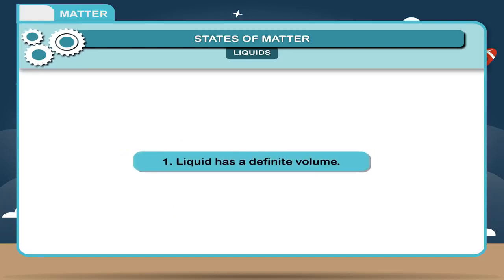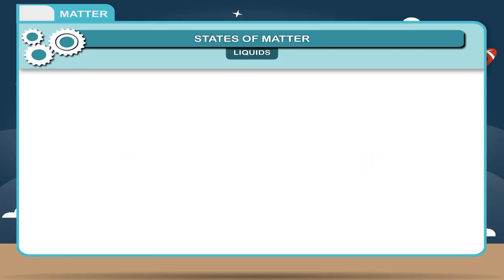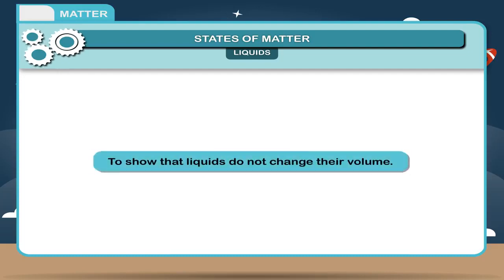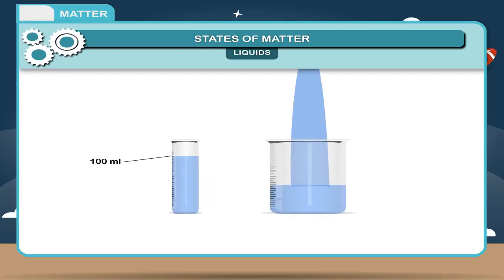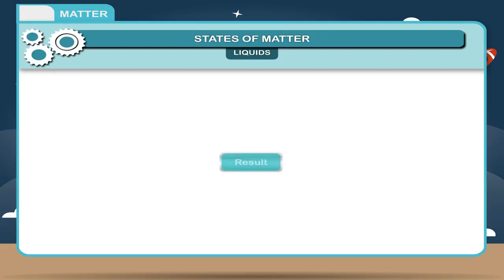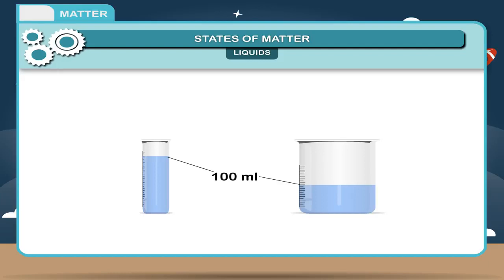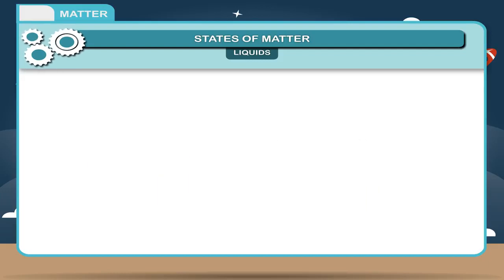1. Liquid has a definite volume. Activity. To show that liquids do not change their volume, fill 100 ml of water into graduated measuring cylinders. We find water level in every graduated measuring cylinder shows a mark of 100 ml. Result: liquids do not change their volume.